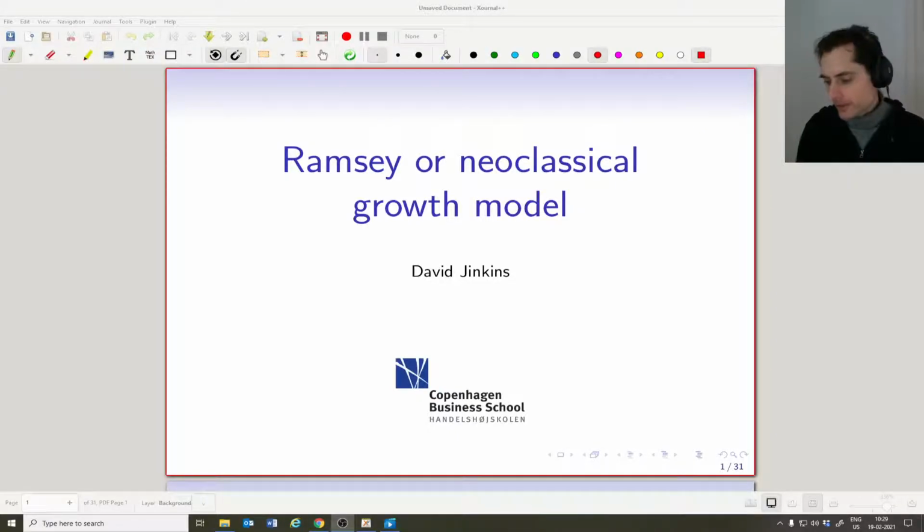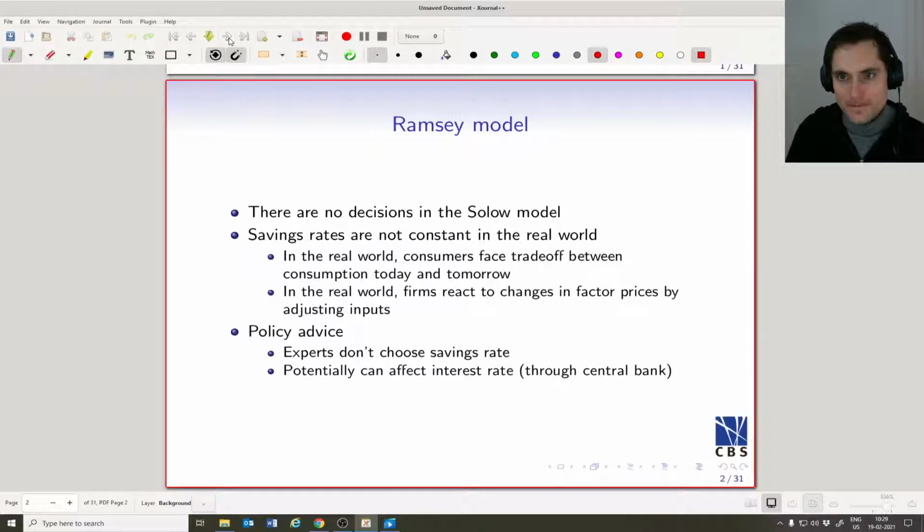Today we will be talking about the Ramsey growth model, also sometimes called the neoclassical growth model. If we compare to what we were doing last time, we were talking about the Solow growth model.